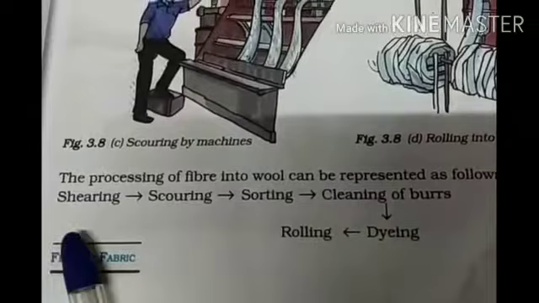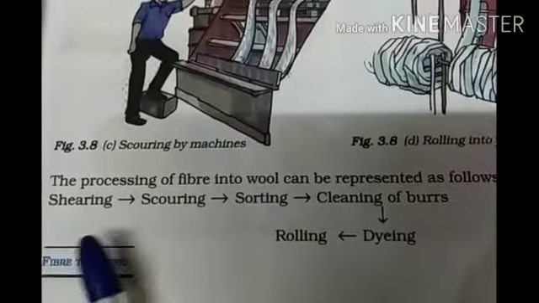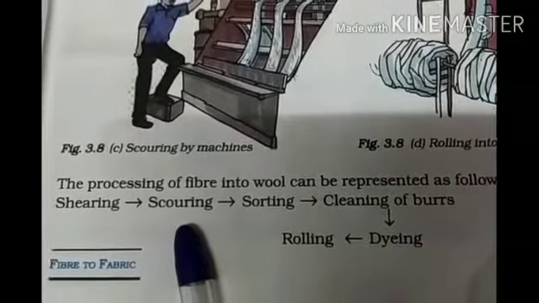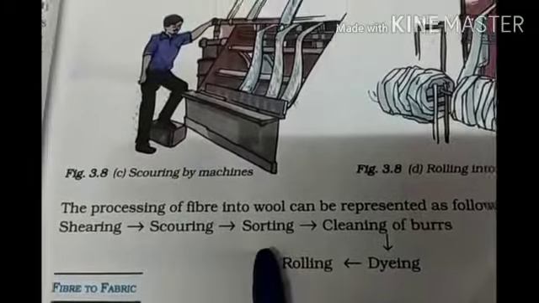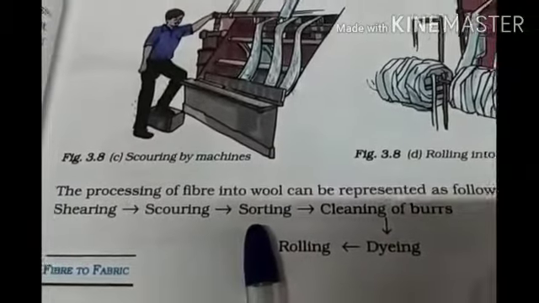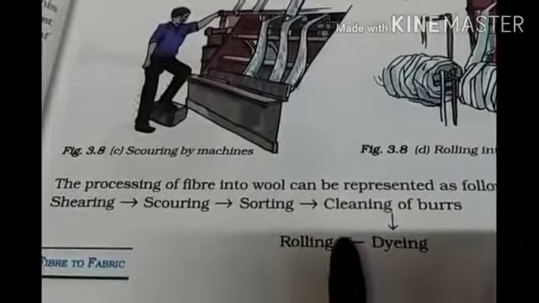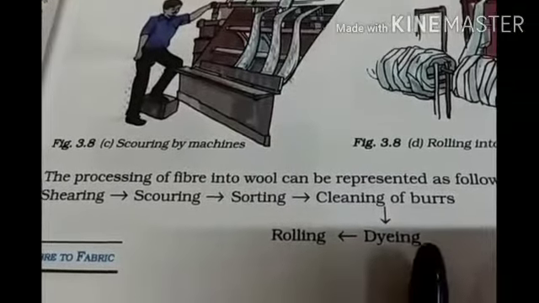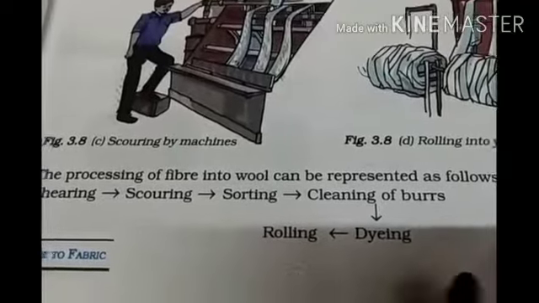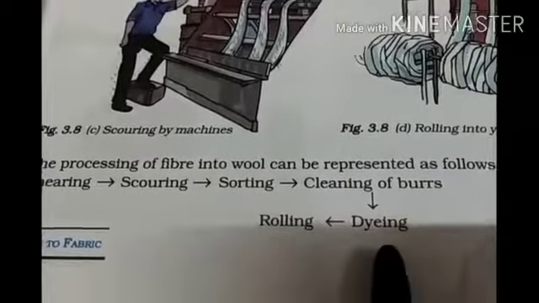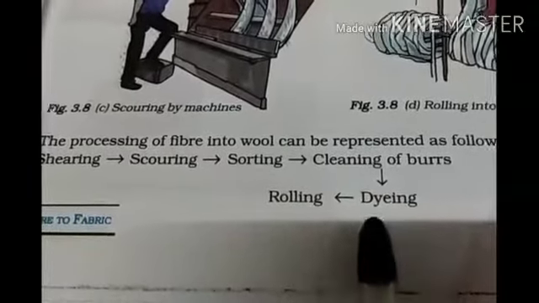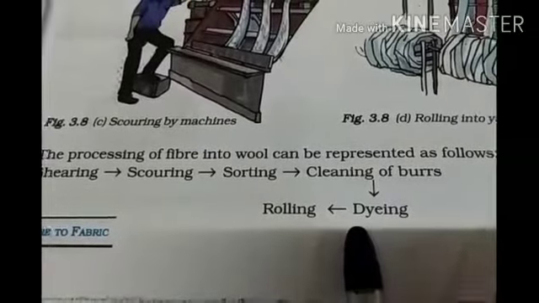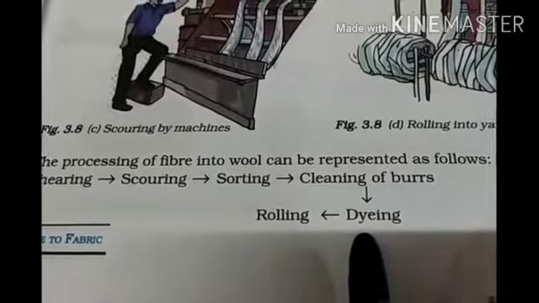So, it is shearing, means removing of hairs, then scouring. Scouring is nothing but cleaning of hairs. Sorting means making it different, short hairs, long hairs. Then cleaning of burrs. Burrs are nothing but the small dots, that is they will remove. Then coming to dyeing. Dyeing is nothing but the coloring of the fiber. What colors will they do? That is black, brown and white.